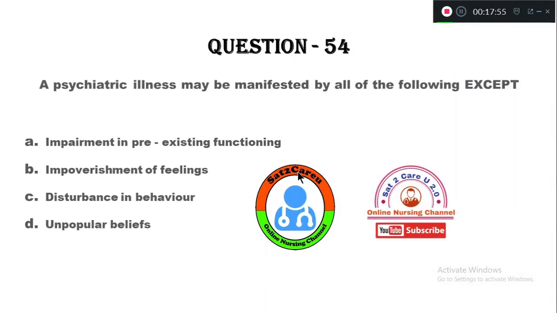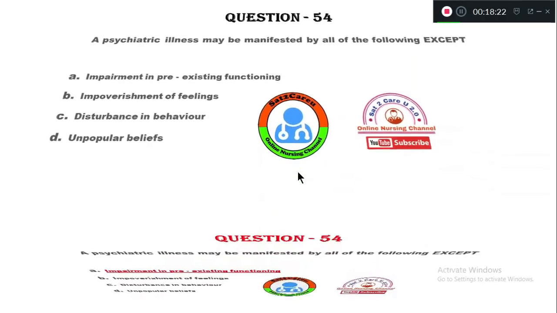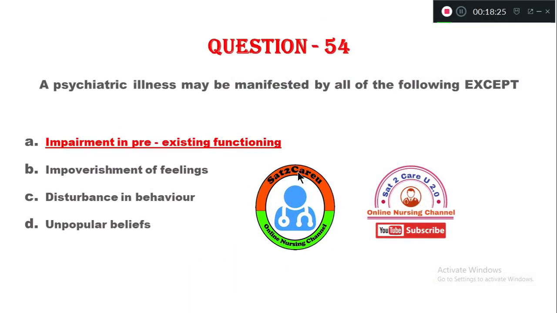Question number 54, a psychiatric illness may be manifested by all of the following except option A, impaired pre-existing functioning. Option B, impoverishment of feelings. Option C, disturbance in behavior. Option D, unpopular beliefs. So, for a psychiatric illness, which symptom is not common here? The right answer is option A, impairment in pre-existing function. Anybody can have this, but we cannot say they are a psychiatric disorder client.